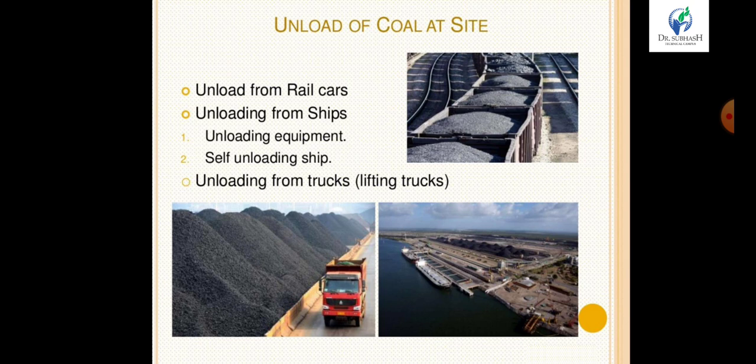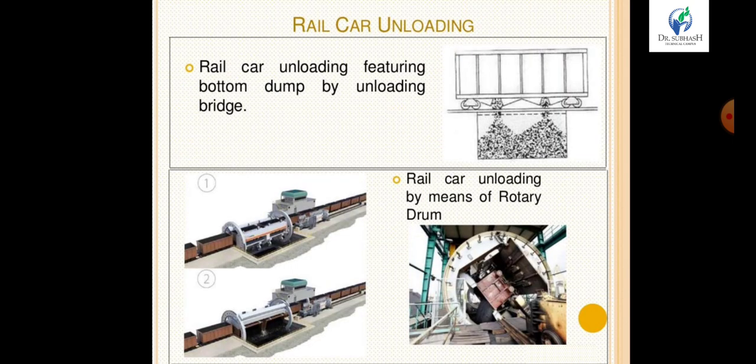Coal. Another thing is, if it comes by truck, then there is a third method for unloading trucks. The type of equipment used for unloading coal received at the power plant depends on the method of out-plant coal handling used to deliver the coal. If coal is delivered by truck, then there is no need for unloading equipment. The truck can dump coal in outdoor storage, handled by lift truck or scoop, as shown in the figure.